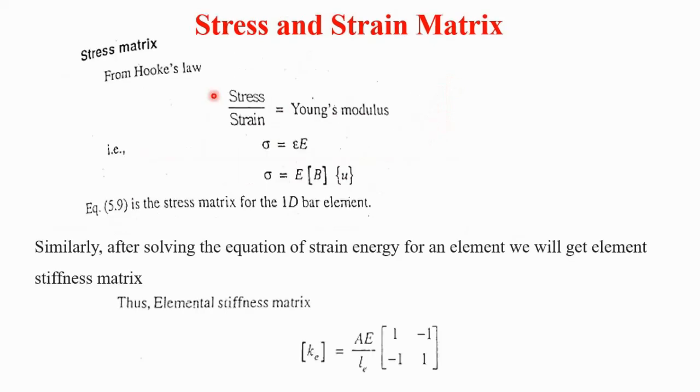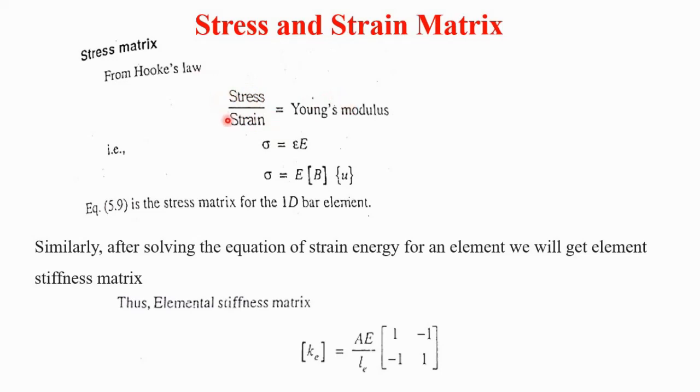Now we have discussed the strain matrix, and now it is the stress matrix. From Hooke's law, we know that stress divided by strain is the Young's modulus.